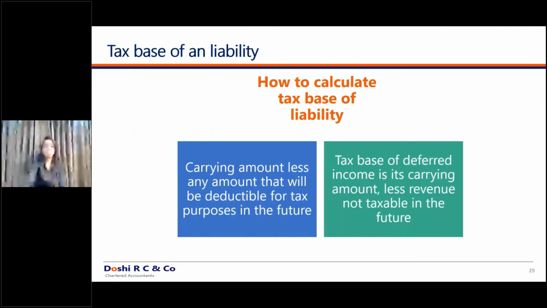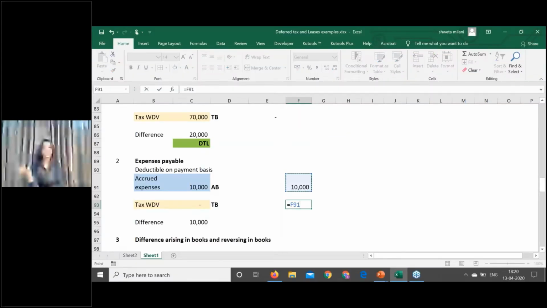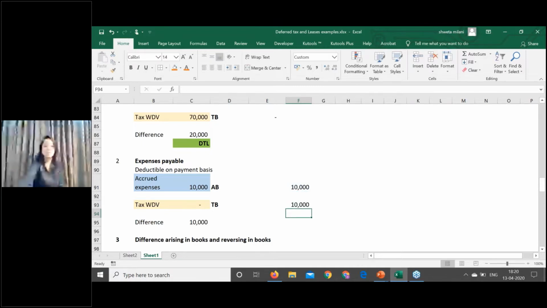It is its carrying amount less revenue that is not chargeable in future. So is it such revenue which is not chargeable in future? If the revenue is also taxable as and when you credit it to the P&L, then in future years also it is not taxable in the tax books. So even for tax purposes, the tax base will be 10,000 and the difference will be 0 for the purpose of deferred revenue.